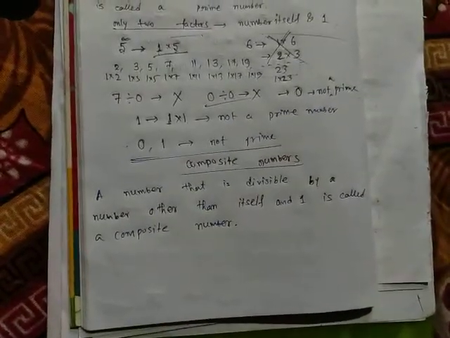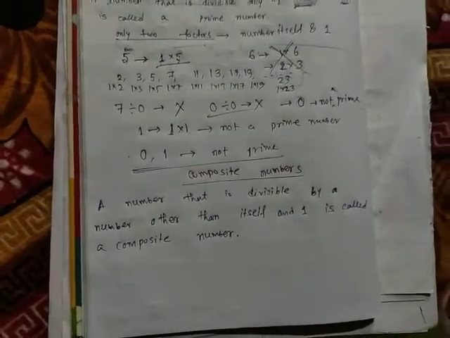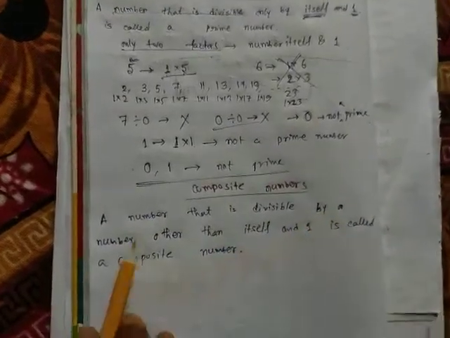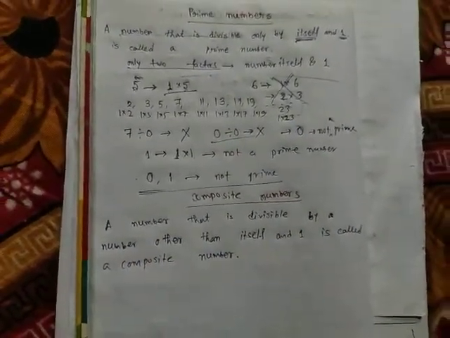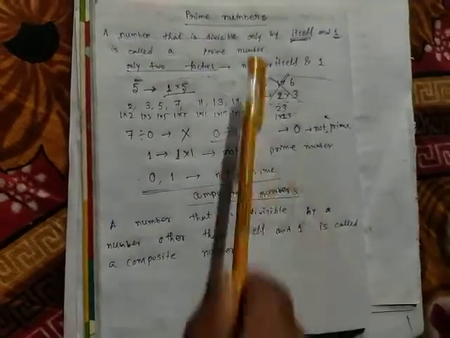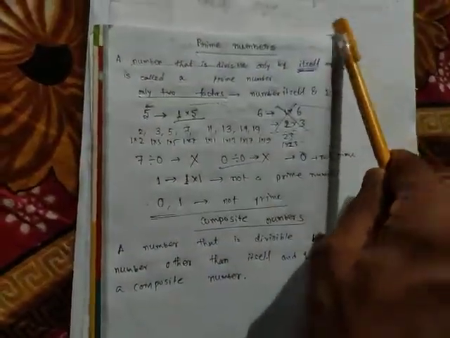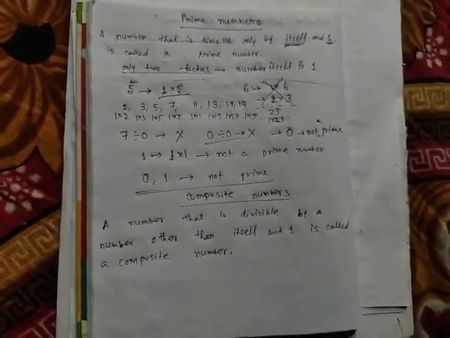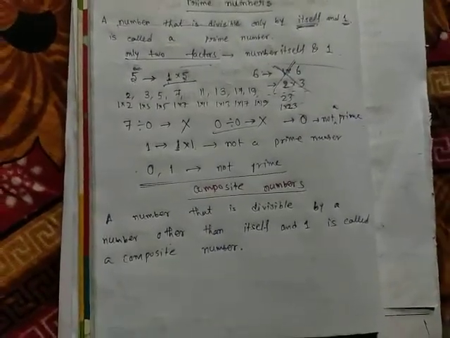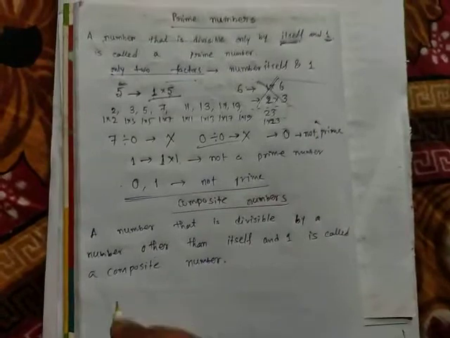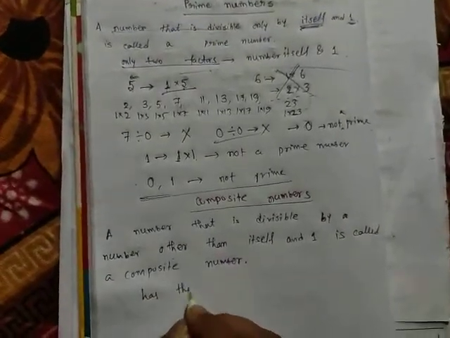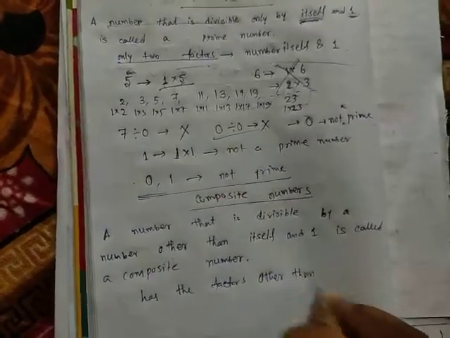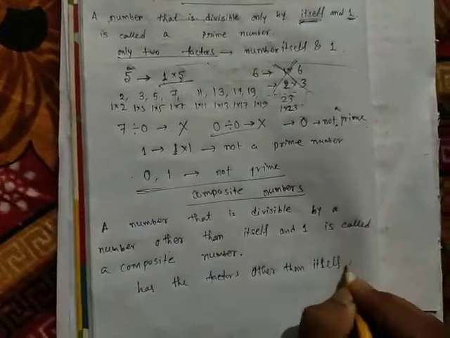Now I am going to start composite numbers. What are composite numbers? A composite number is a number that is divisible by a number other than itself and 1. Prime numbers are divisible by only itself and 1, but a composite number has factors other than itself and 1.